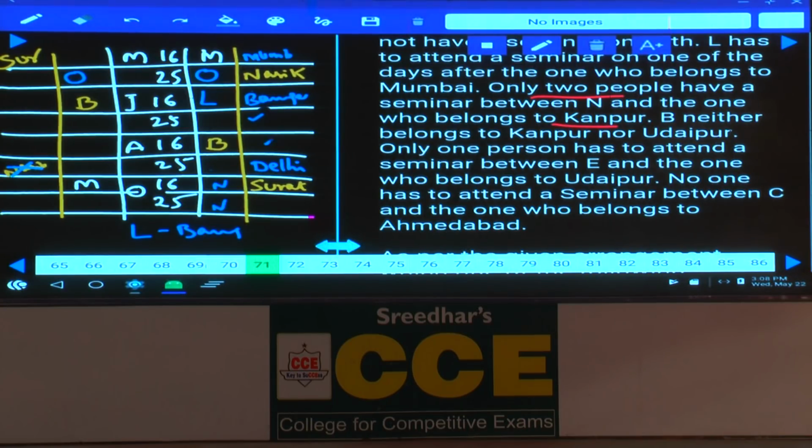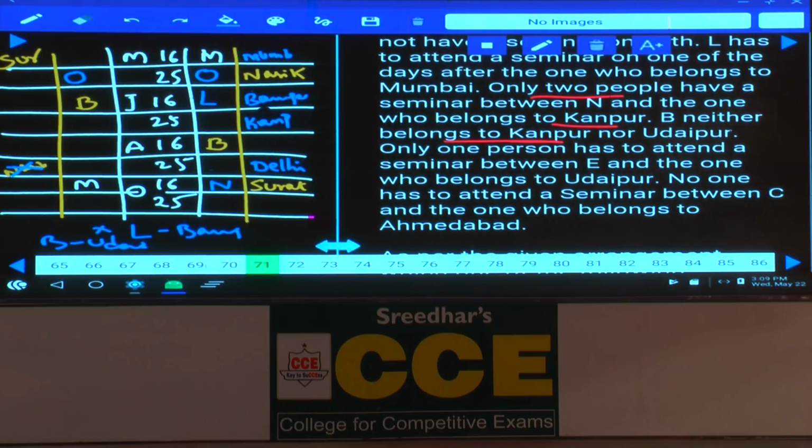Or if N is here and B is from Kanpur, there are two different possibilities, and B neither belongs to Kanpur. As B neither belongs to Kanpur, N cannot be on October 25th, hence N must be on 16th of October, and where is this Kanpur? Kanpur must be June 25th. Then B neither belongs to Kanpur nor to Udaipur, and B Udaipur is ruled out, isn't it?